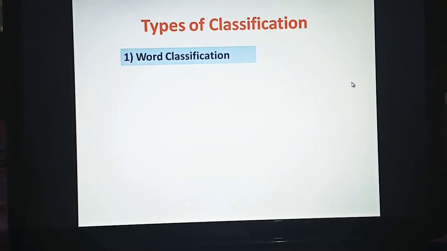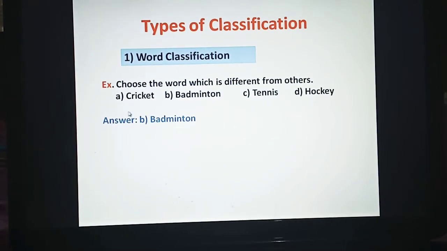First is word classification. Word classification is the classification that we have just discussed. That means in which we are given 4 words and we have to select the different odd one out word. The words will be from a same category, like here. See which words are given? Cricket, badminton, tennis, hockey.